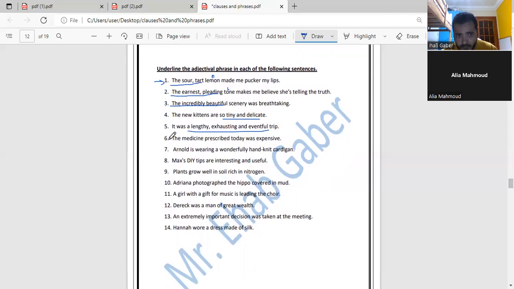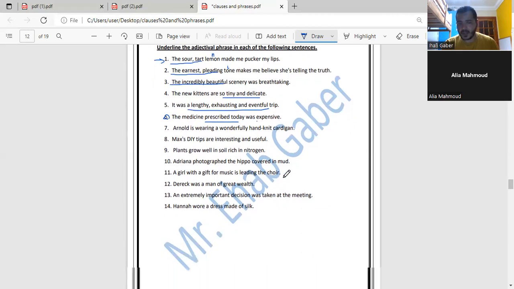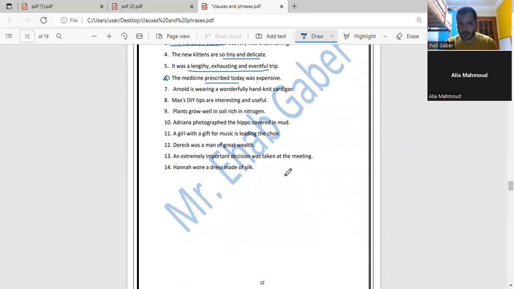Remember, this one is tricky and confusing. "Prescribed today." Bravo. Yeah, exactly. This is what I'm talking about. Someone will tell me that "expensive" is an adjective, but it's one word, not a phrase. I need a phrase describing the medicine. So I think that "prescribed today" is talking about the medicine. "Expensive" is an adjective, but it's one word. I need a phrase. I think that you got it. Now let's have another. I need to complete the rest as homework, okay?